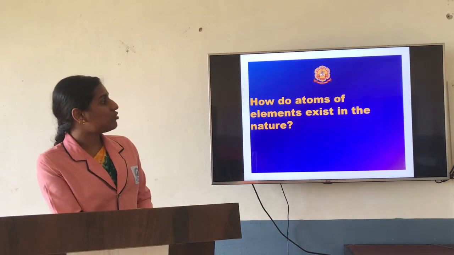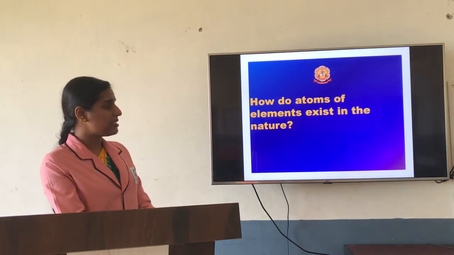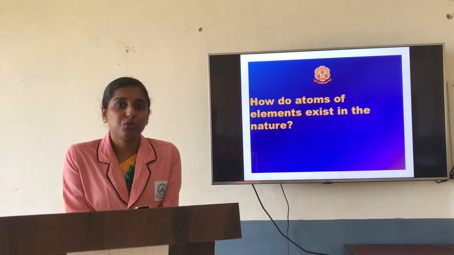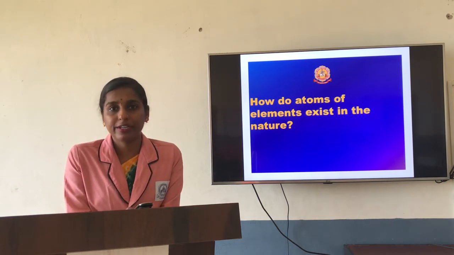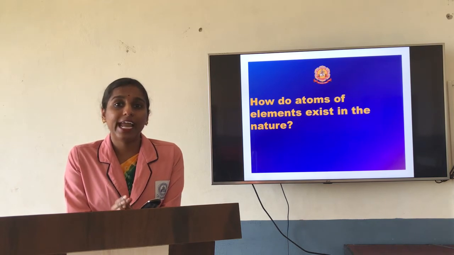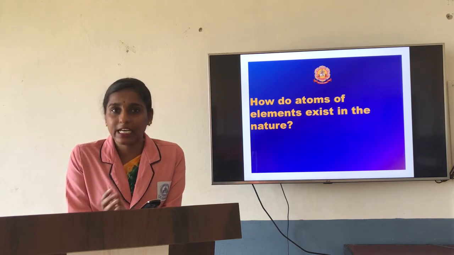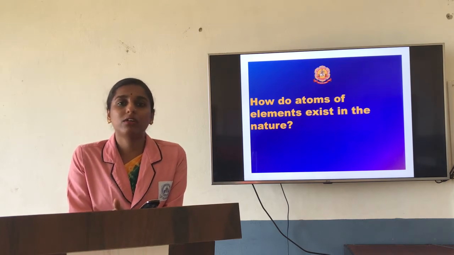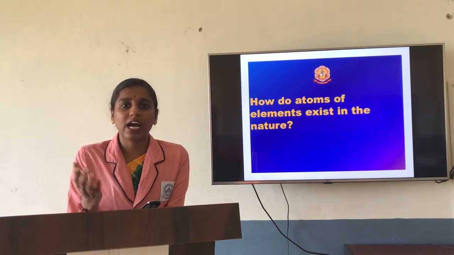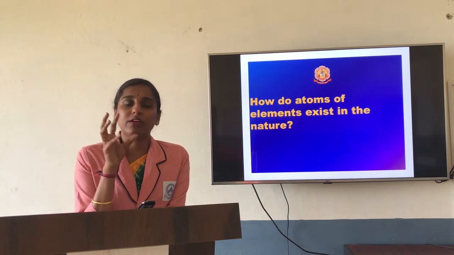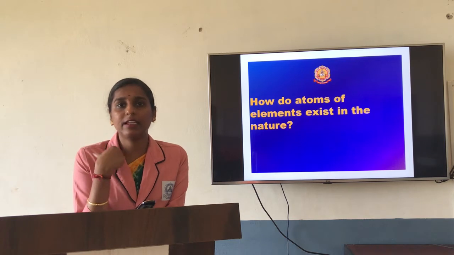So how do these atoms of elements exist in our nature? In your previous classes you might have studied the periodic table. There you have studied a total of 118 elements present in our nature. Of these, 92 are naturally occurring elements and the others are artificially prepared. Now how will these 92 naturally occurring elements exist in our nature?